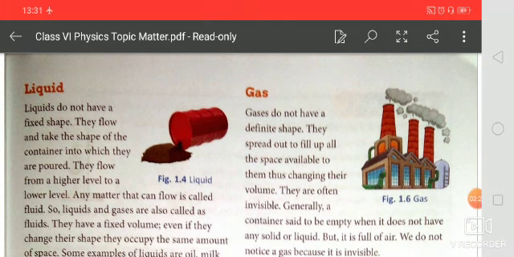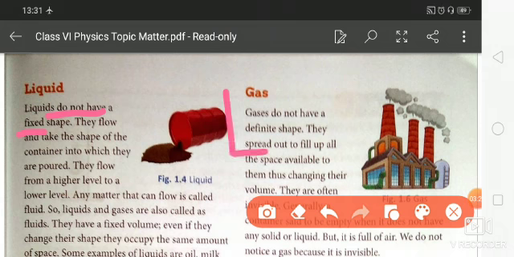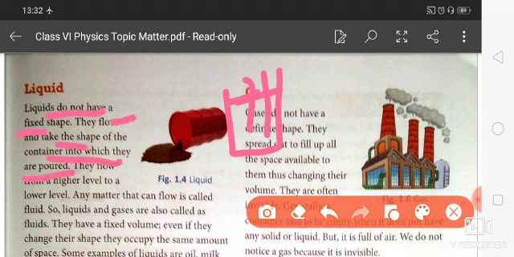Students, you know liquids don't have a fixed shape. When you keep water in any glass it will take its shape. They flow and take the shape of the container into which they are poured. That means a liquid does not have a fixed shape, but it takes the shape of the container in which it is kept.